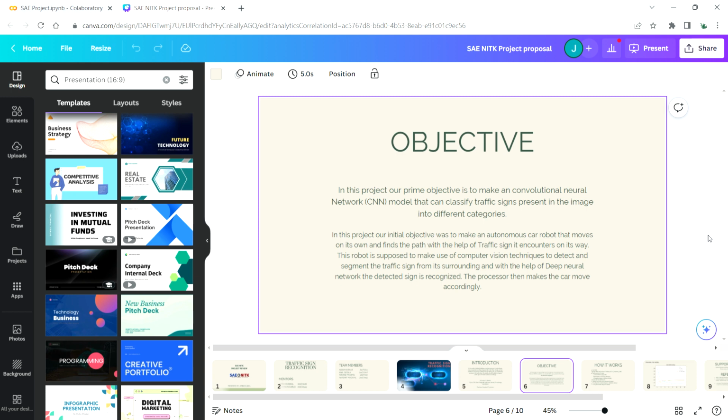So our prime objective in this project is to make a convolutional neural network that can classify traffic signs present in an image into different categories. Our secondary objective was to make an autonomous car robot that moves on its own and finds the path with the help of the traffic signs it encounters on its way. The robot is supposed to make use of computer vision techniques like OpenCV Python to detect the traffic sign from the camera module using a deep neural network, and the detected sign is recognized.